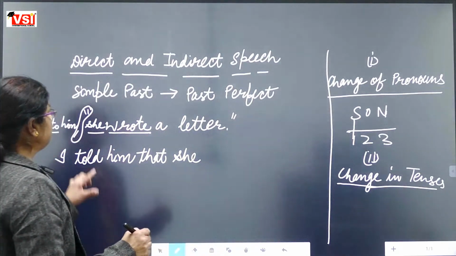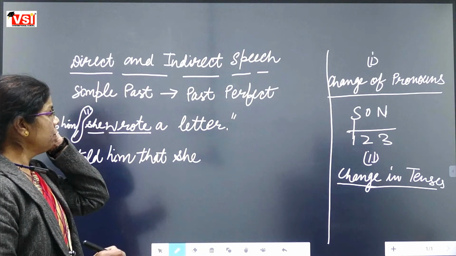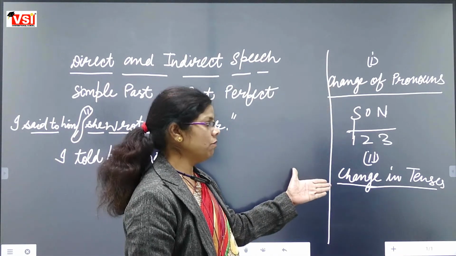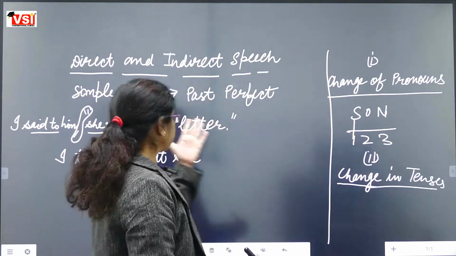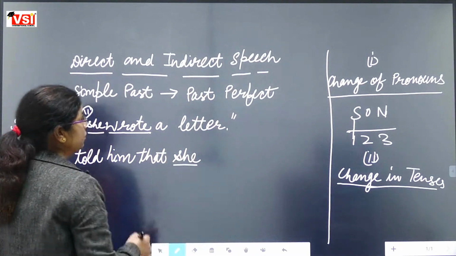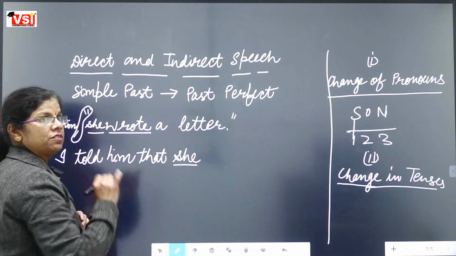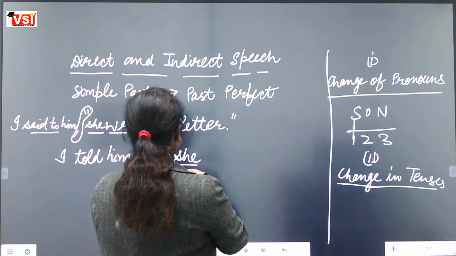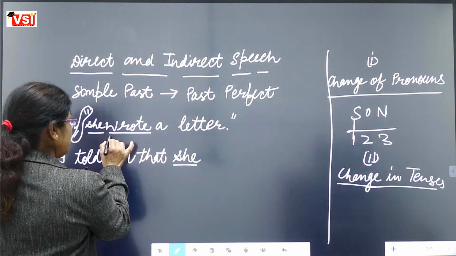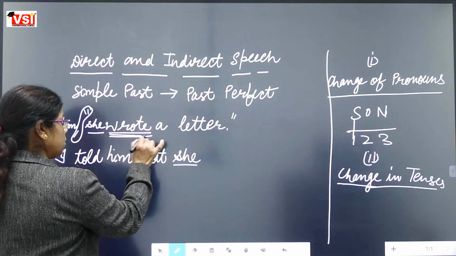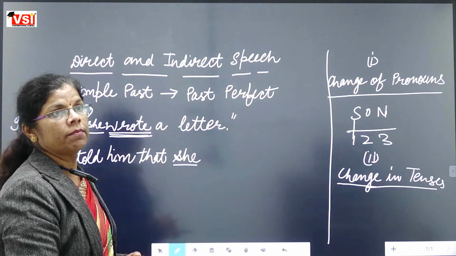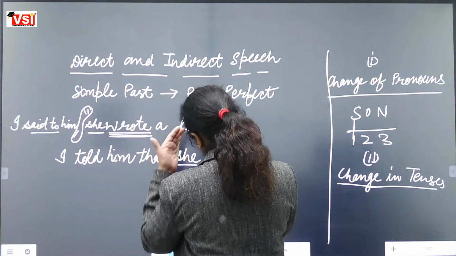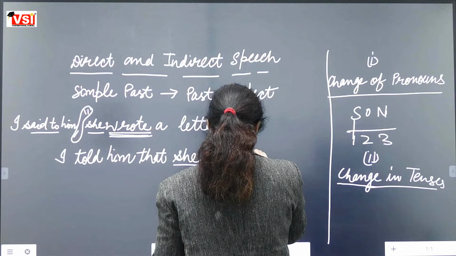Now see, simple past. हम दोनों तरह के चेंजेस एक साथ कर रहे हैं. देखिए, चेंज ऑफ प्रोनाउंस भी कर रहे हैं, चेंज ऑफ टेंसेस भी कर रहे हैं. Fine. First change we have done. Second change we are discussing: simple past will be changed according to past perfect. So she, and what is the past perfect form of wrote? Ma'am, had written. Had written